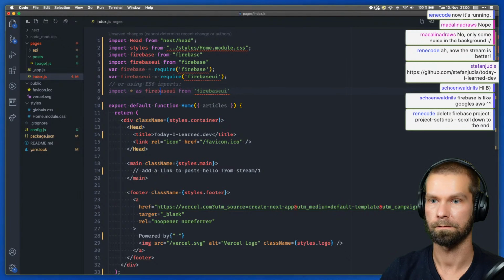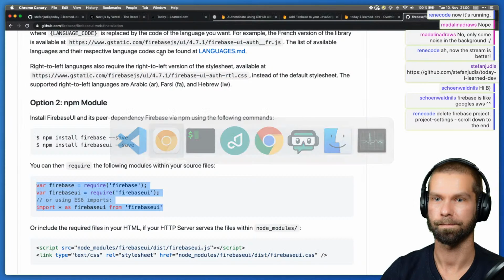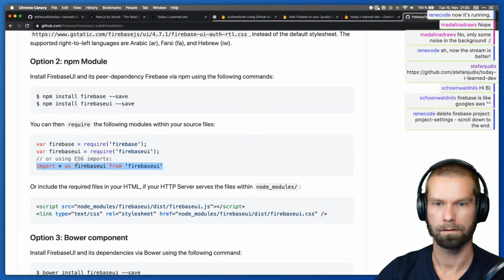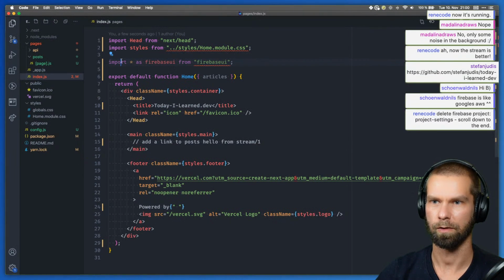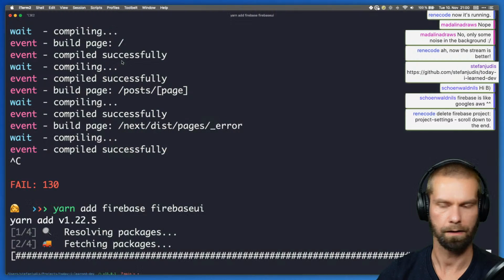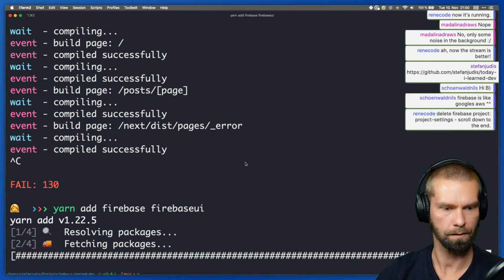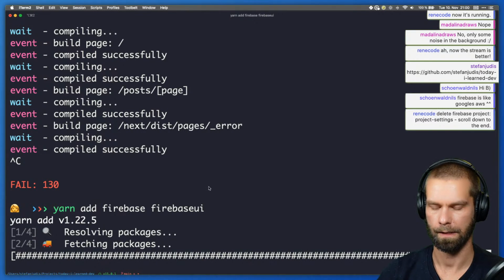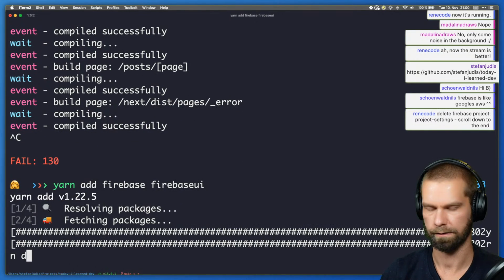Oh. Import. Is that all? Let's see. So let's bring this one in. So theoretically this now should be done installing, so that we can do yarn dev.